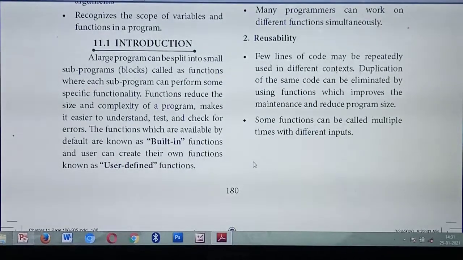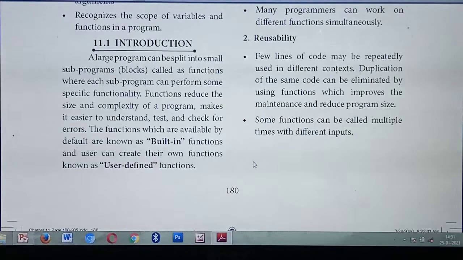By using this concept it is very easy to test and check for errors. If a 200 lines program is there, it is a very tough task to type it, and you need to find where the error is. But when you split it into blocks, it is very easy to check the errors.